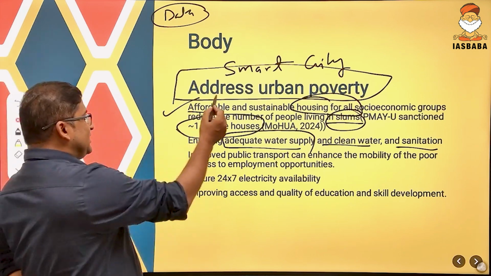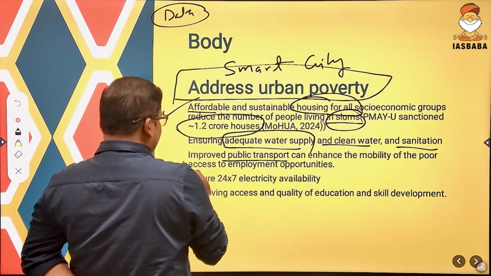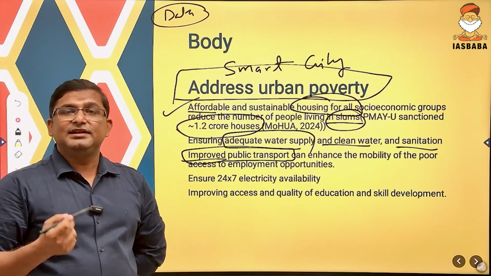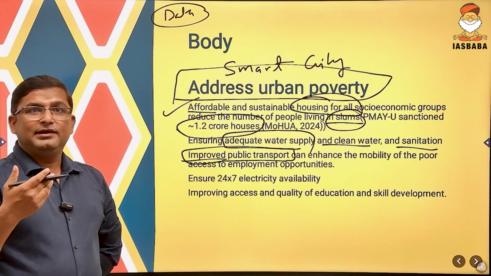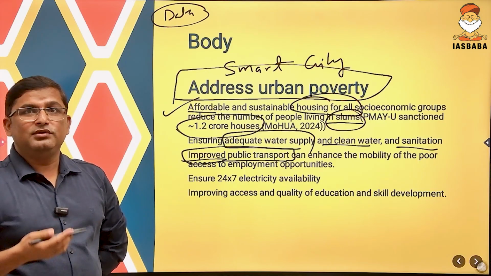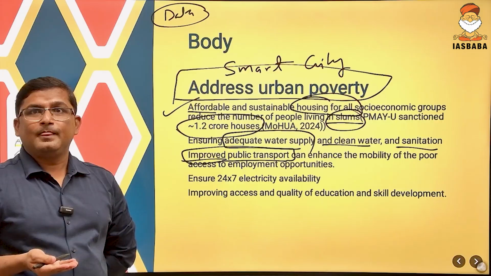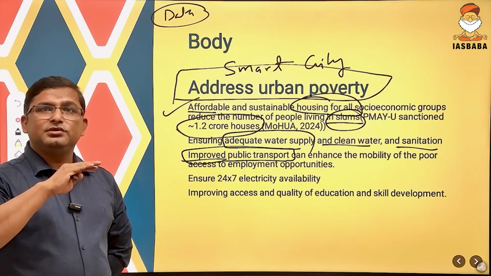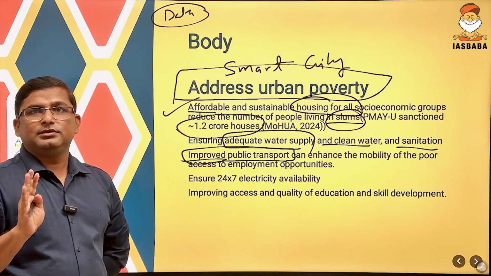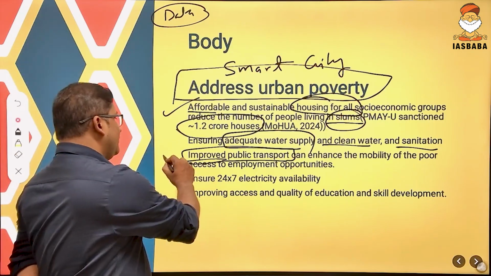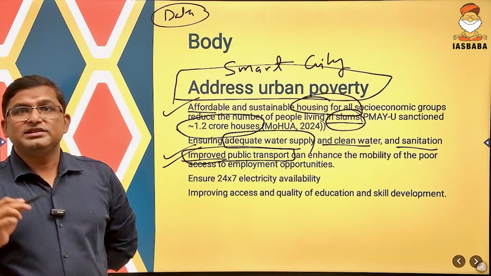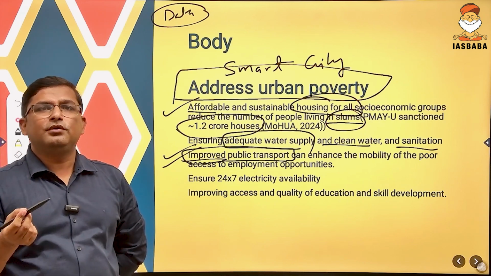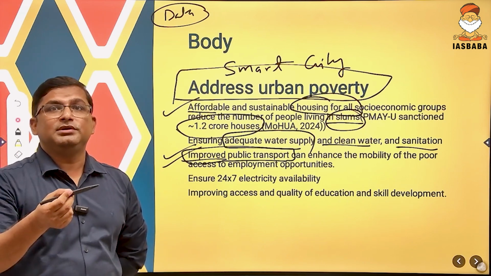Again, the Smart City Mission also focuses on public transportation, which is the biggest problem in Indian cities, especially when you are in Bengaluru or in Delhi, you will be stuck in traffic. So rich people as well as poor people are both stuck in traffic. If the public transport system is improved, this will give an opportunity to the poor people. Opportunity for what? Opportunity to get more employment.